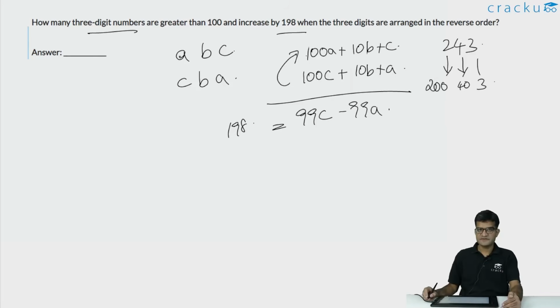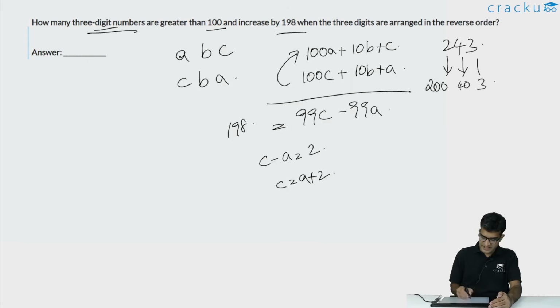If you divide both sides by 99, we are going to get that C minus A is equal to 2, or the value of C is equal to A plus 2. We are told that the 3-digit number is greater than 100. So the value of A is greater than or equal to 1. So what are the values that A can take?